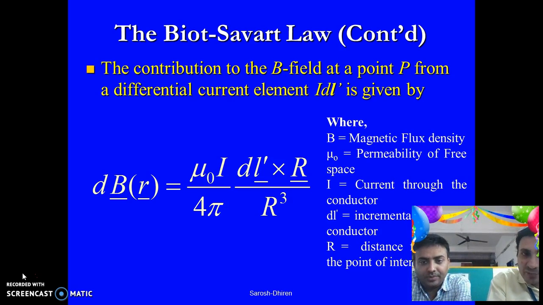Capital B is the magnetic flux density, mu 0 is the permeability of free space, I is the current which is conductor which is carrying the current, dl dash is the infinitesimal length of the conductor, r is the distance from dl, that is the infinitesimal element, to that of the point of interest. This equation is the basic equation of the Biot-Savart law.